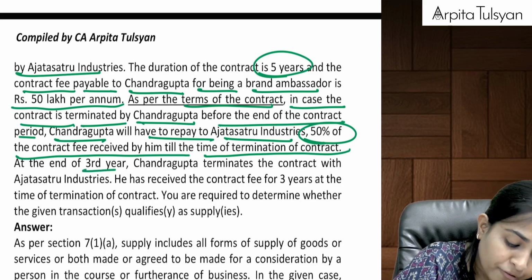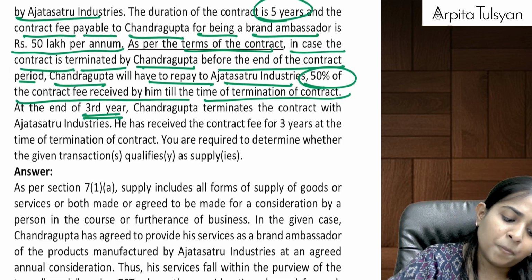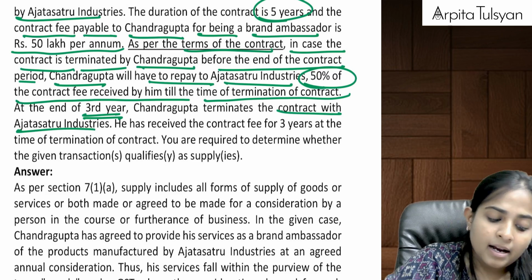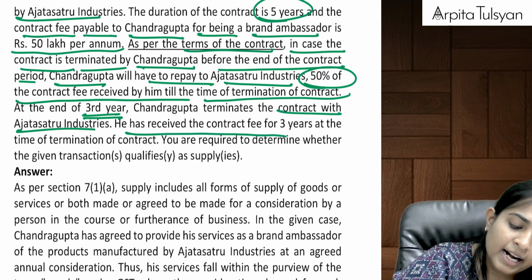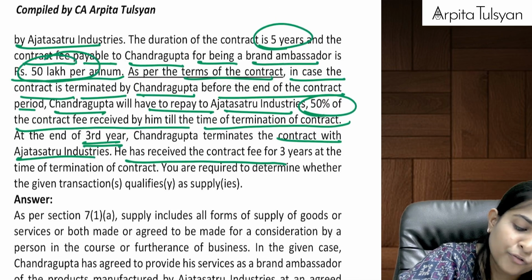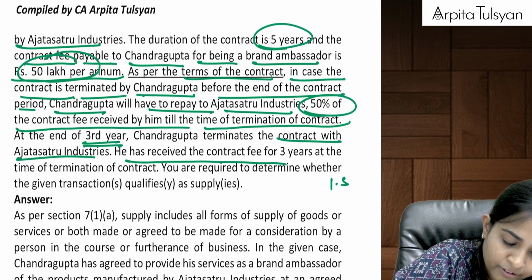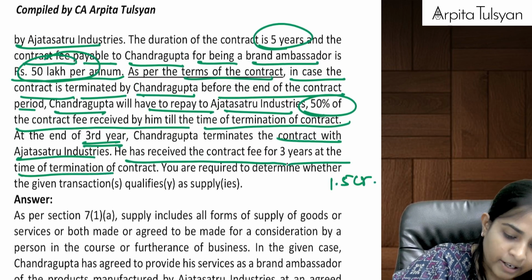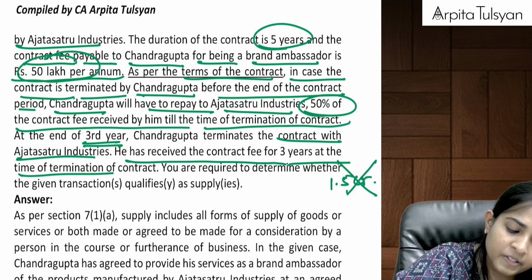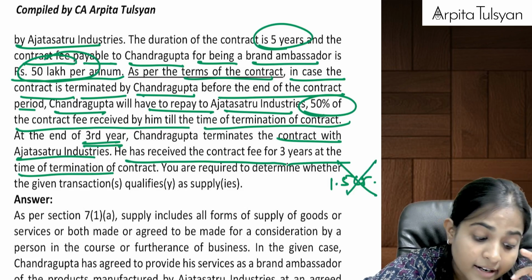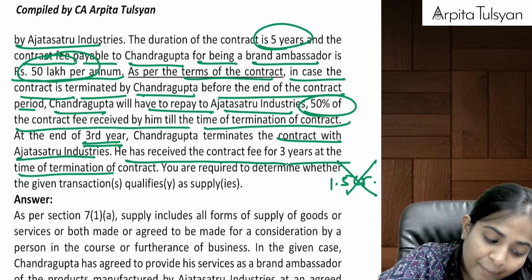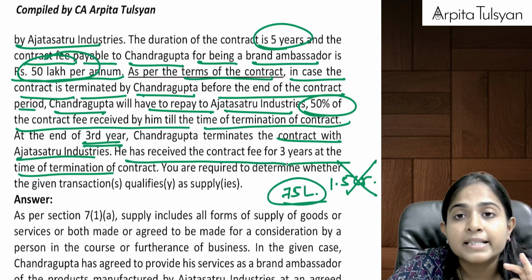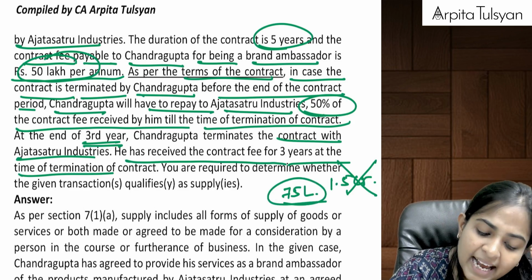At the end of the 3rd year, Chandragupta terminates the contract with Ajat Satru Industries. He has received the contract fee for 3 years. Contract fee per year was 50 lakhs, so for 3 years it will be 1.5 crores. Yes. Now he is cancelling this contract. If he is cancelling this contract, can we say there was a specific agreement that he will have to repay back 50%? If he will have to repay back 50%, it means he will have to pay back 75 lakhs.